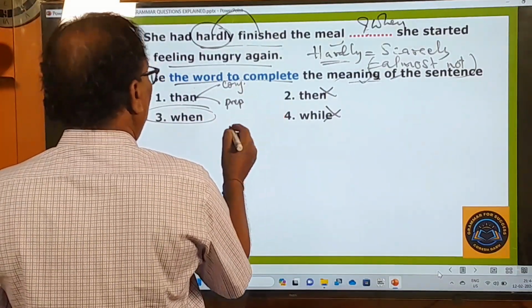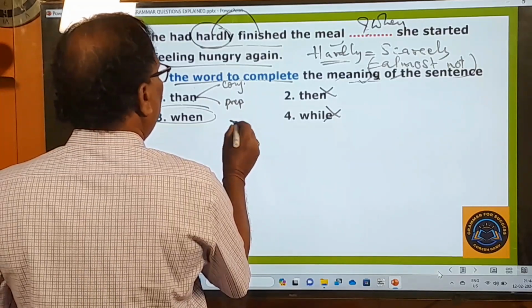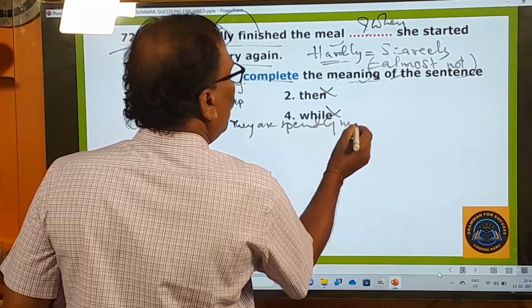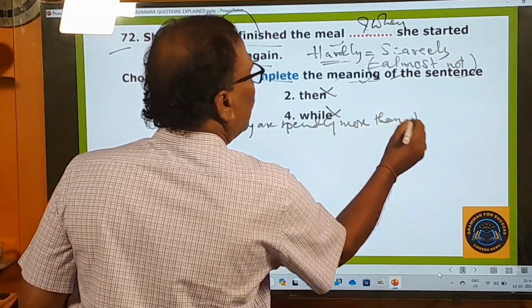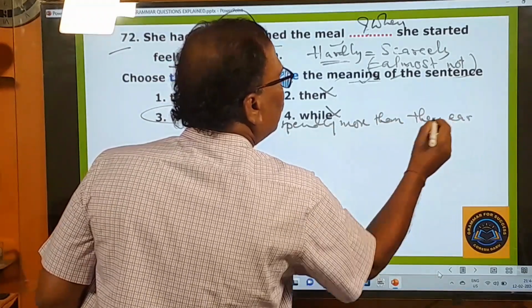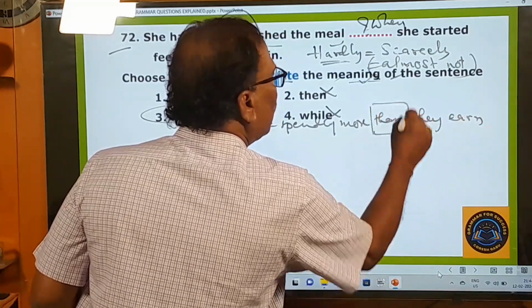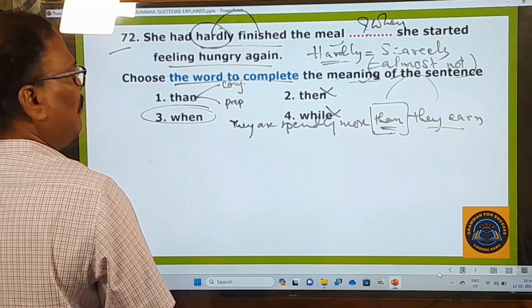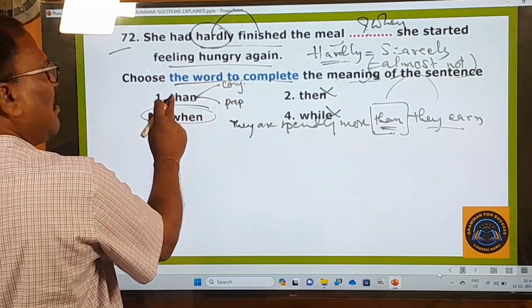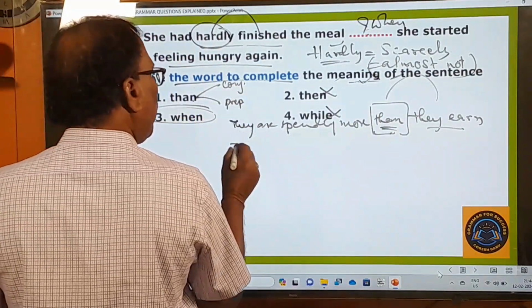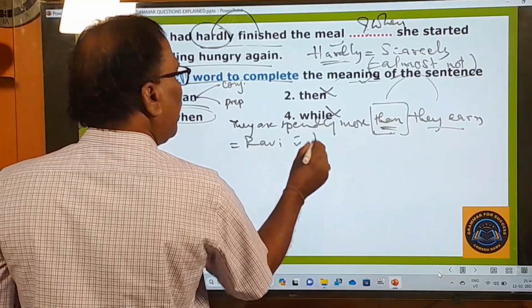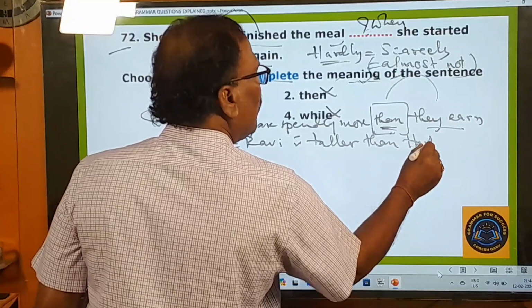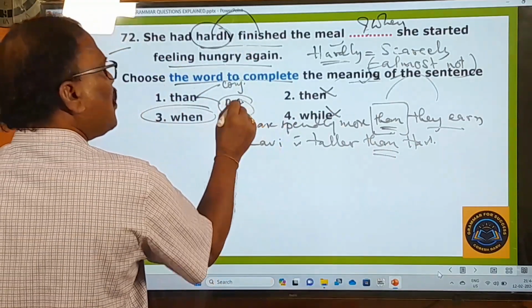I can give some example. So they are spending more than they earn. So than, it is here, than they earn. It is a conjunction here. Than is a conjunction. Than is a preposition. It's a preposition when Ravi is taller than Hari. So here this than is a preposition.